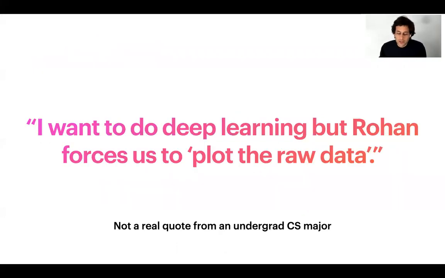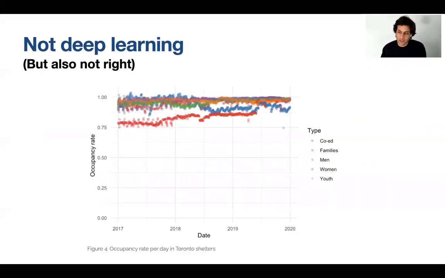Okay, so we're going along, we've got our data now, so we're going to try and do some deep learning. Rohan's the professor, and he forces us to plot the raw data. This is not a real quote from a CS major, but it's what I imagine goes through their head. So let's plot our data. So let's do some deep learning, sorry. Now this is not deep learning, but it's also not right.